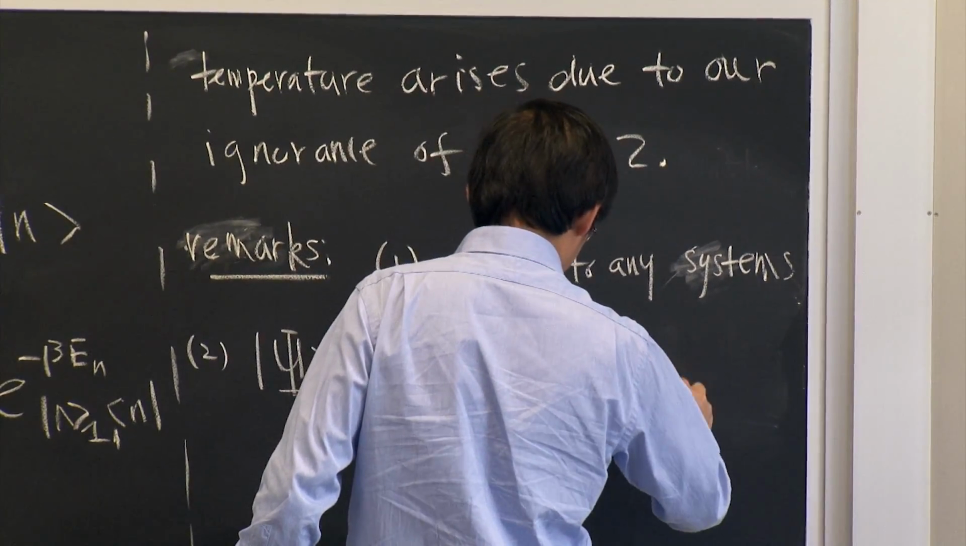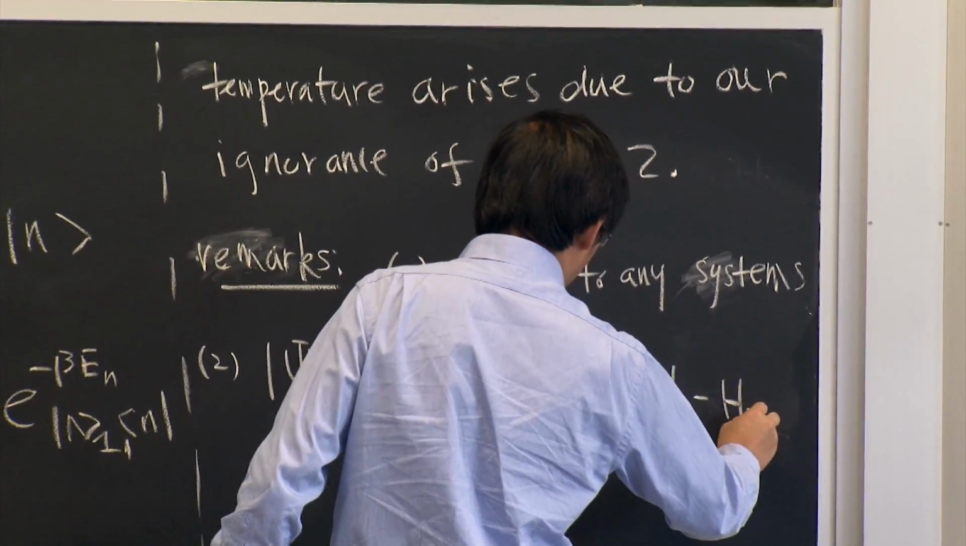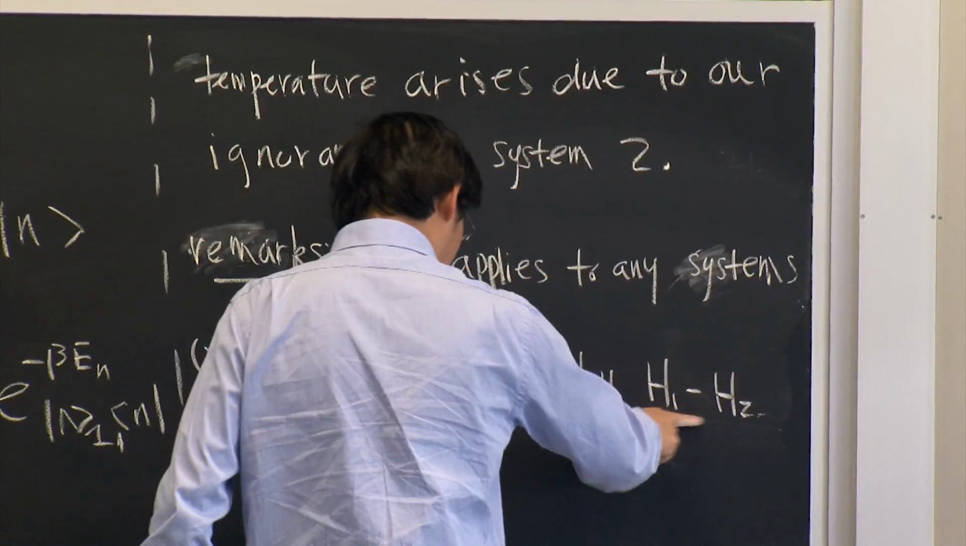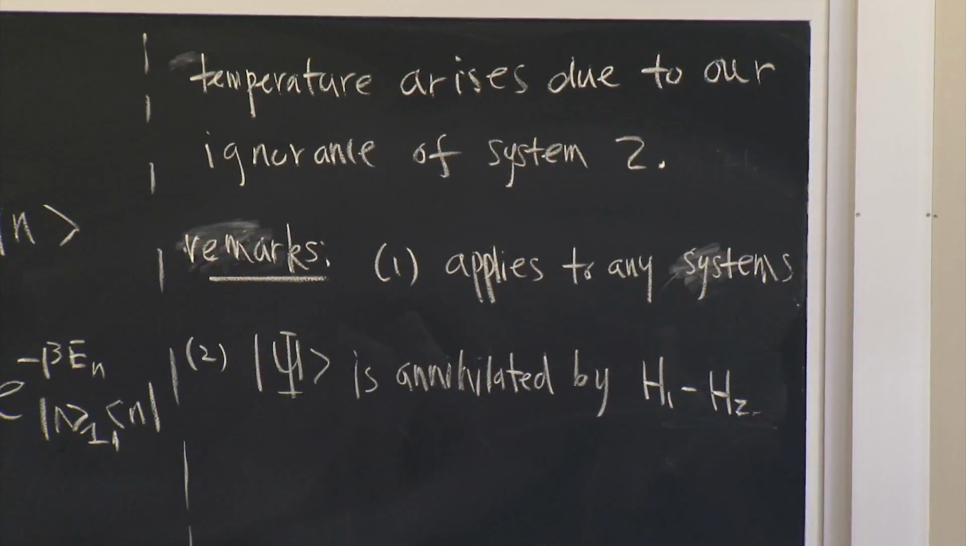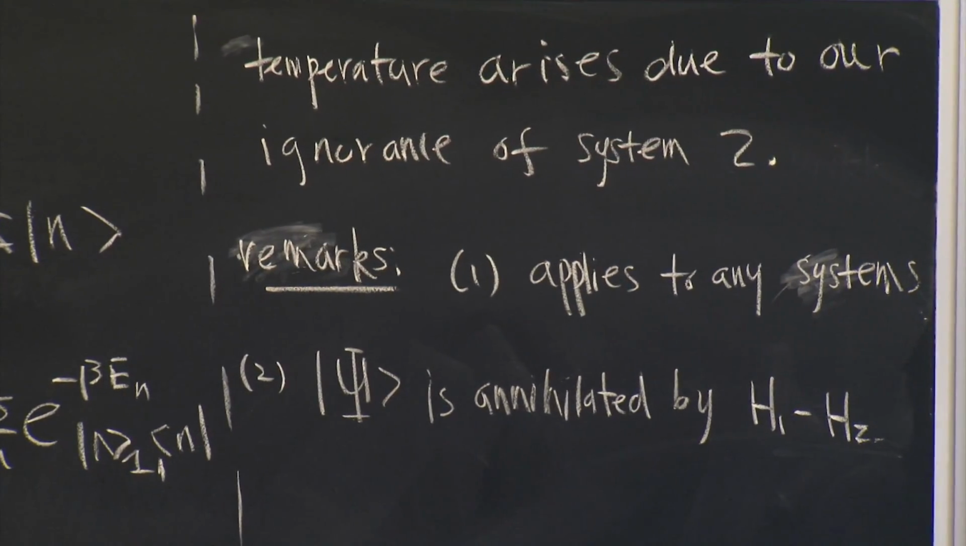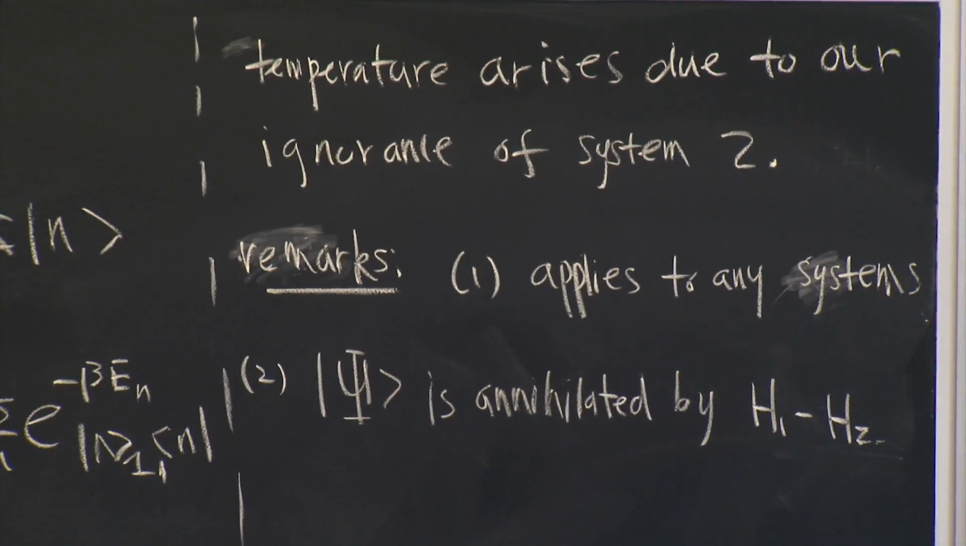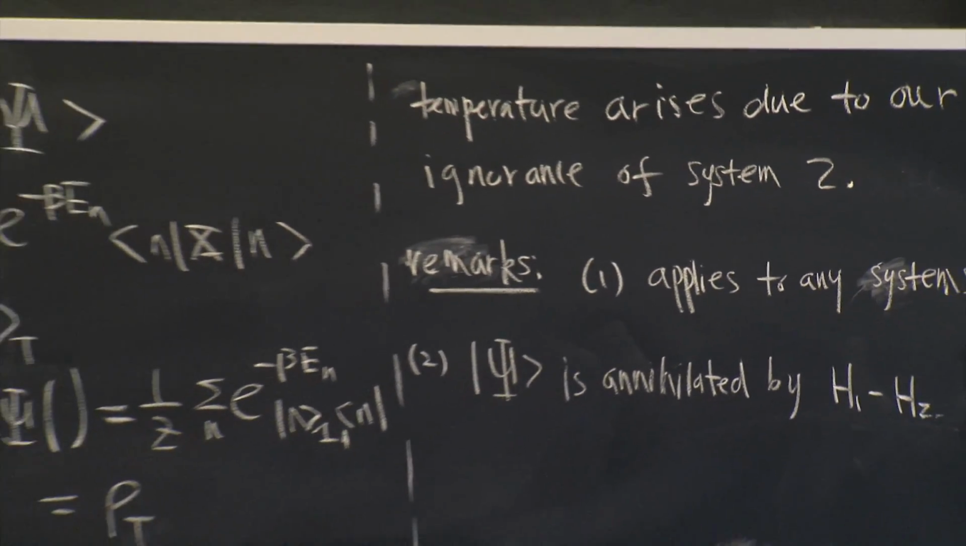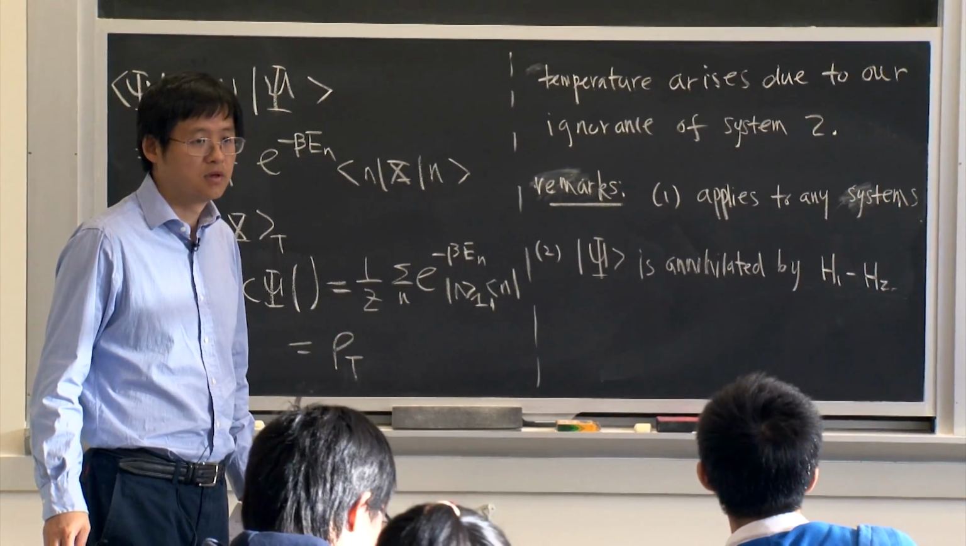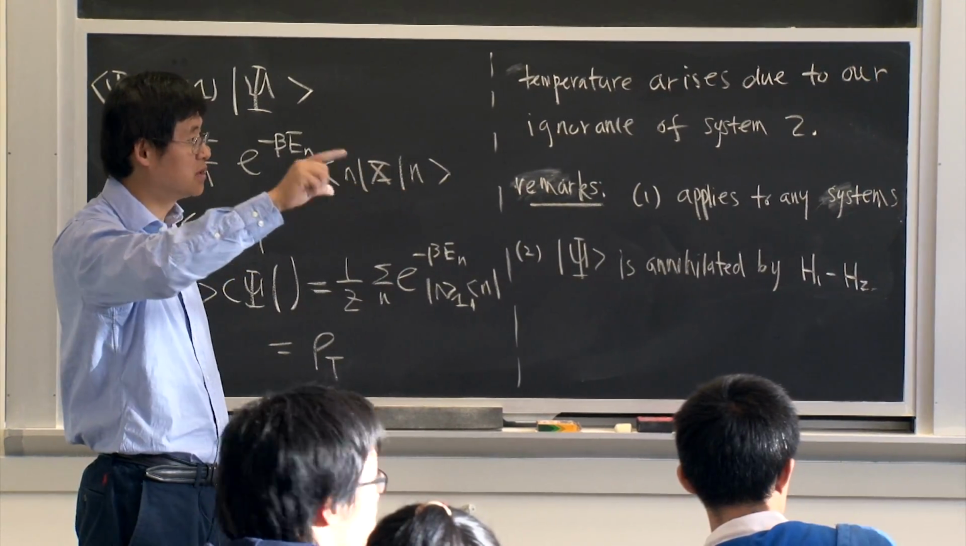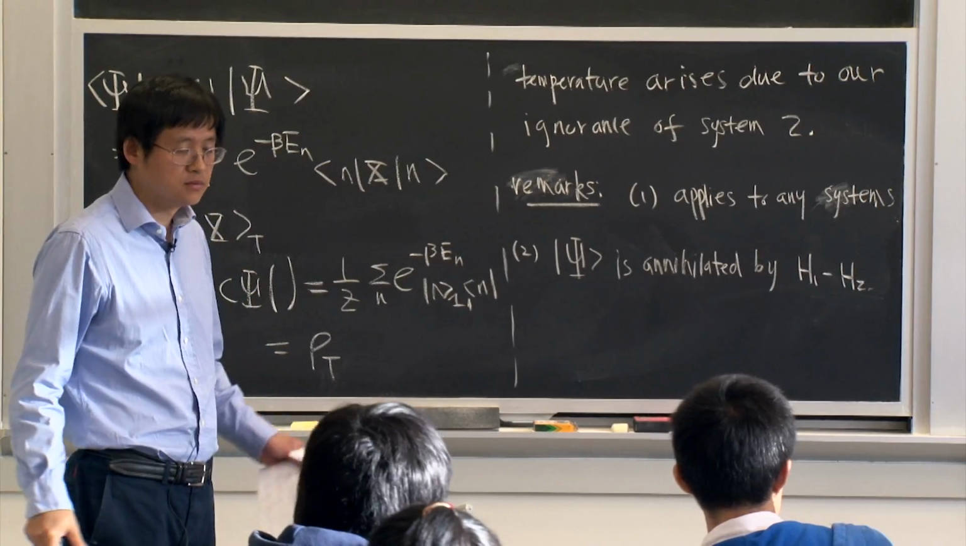H1 minus H2. And it's invariant under any translation created by H1 minus H2. Okay? So here you assume that the spectrum in H1 should be the same as H2. Yeah, I just doubled the system. It's two copies of the same system.